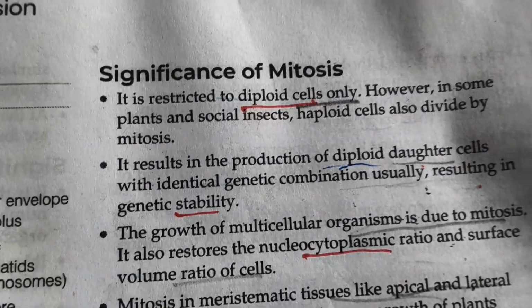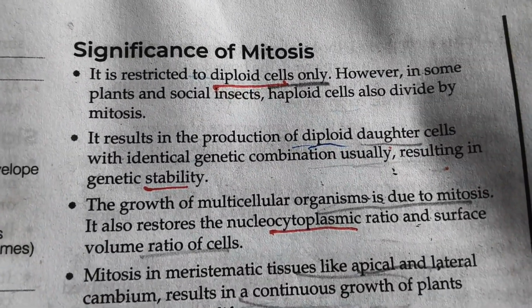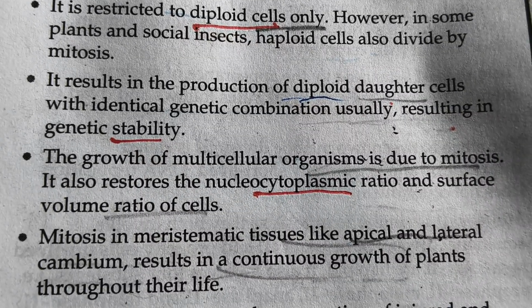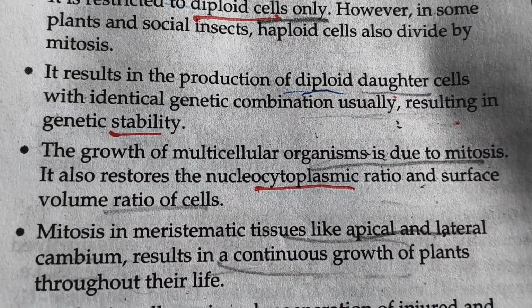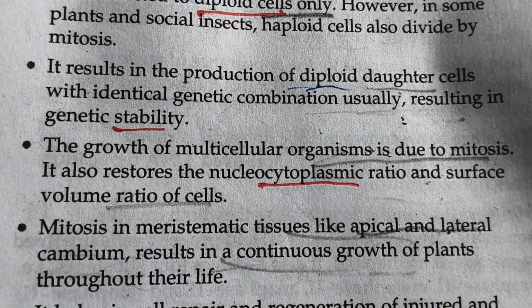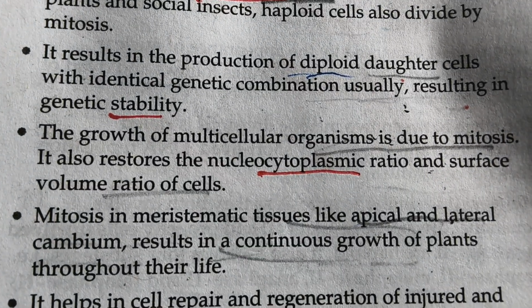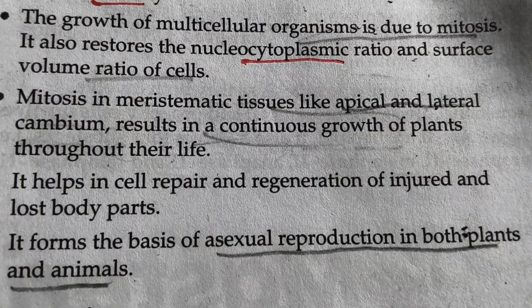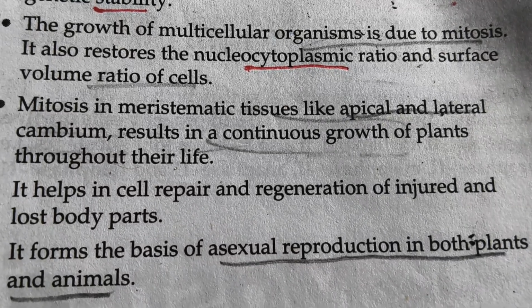Significance of mitosis: it is restricted to diploid cells only. However, in some plants and social insects, haploid cells are also divided by mitosis. It results in the production of diploid daughter cells with identical genetic combination, usually resulting in genetic stability. The growth of multicellular organisms is due to mitosis.